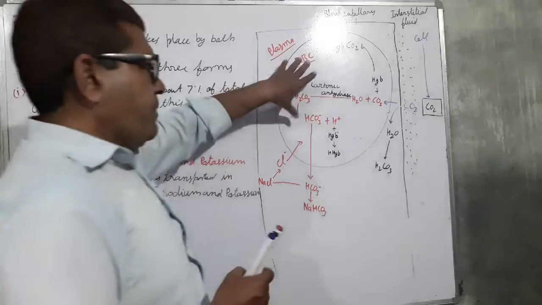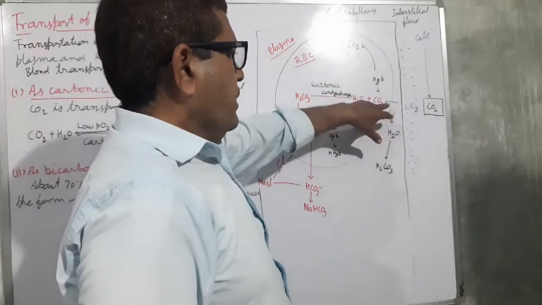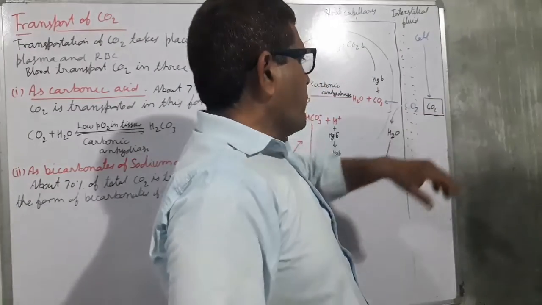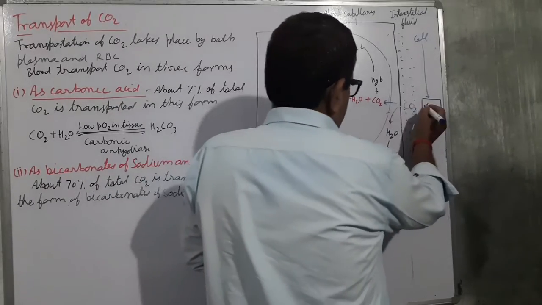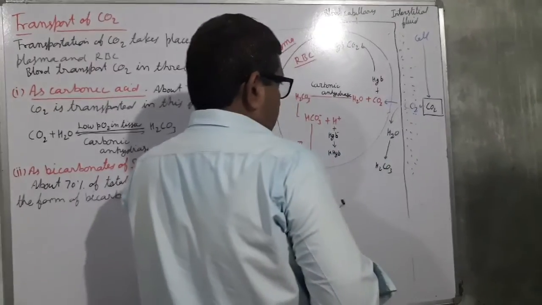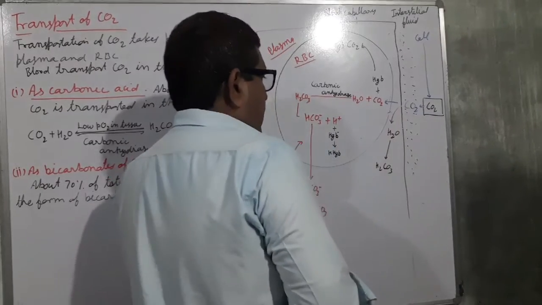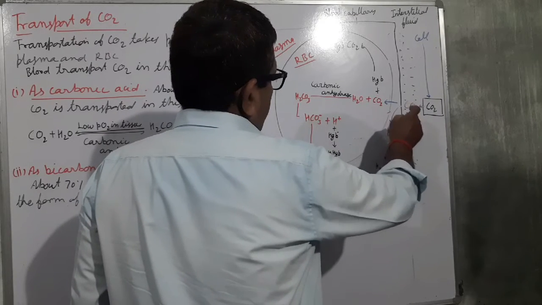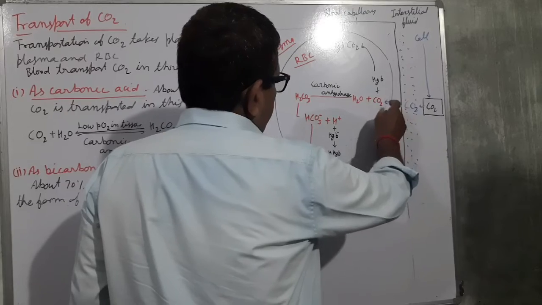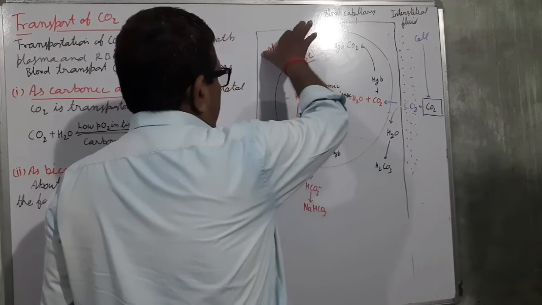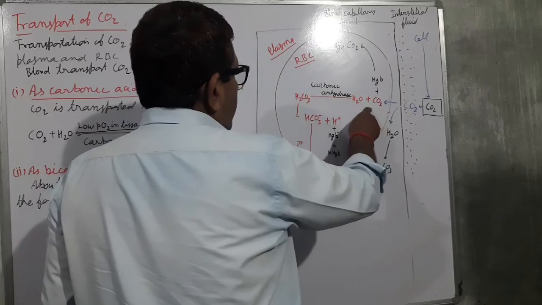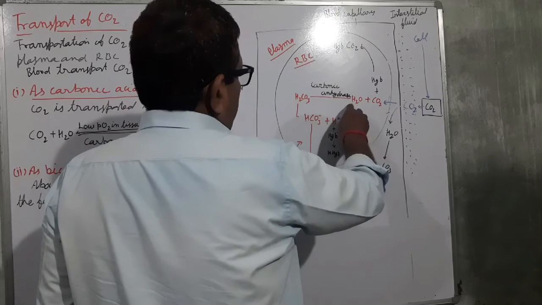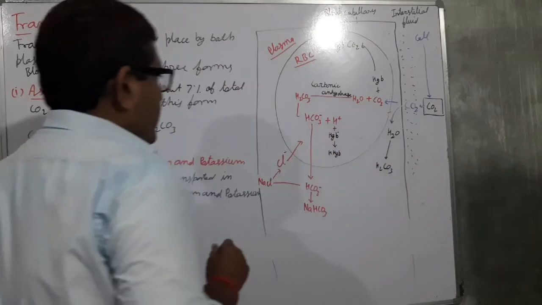You see on the diagram it is given. Try to understand, this is a cell. Inside the cell, carbon dioxide is produced, and from this cell the carbon dioxide comes into the interstitial fluid, and from the interstitial fluid it comes inside the blood. First it comes inside the blood, and from blood it enters the RBC. This is plasma and this is RBC. And in the RBC, what happens? Carbon dioxide combines with water, it forms carbonic acid.